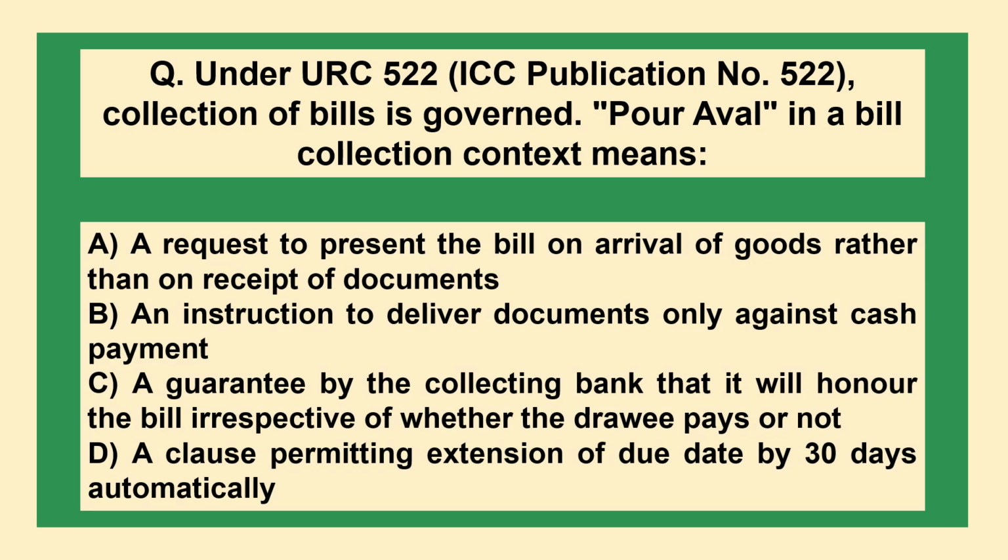The next question is, under URC 522, ICC publication number 522, collection of bills is governed. Aval in a bill collection context means: A. A request to represent the bill on arrival of goods rather than on receipt of documents. B. An instruction to deliver documents only against cash payment. C. A guarantee by the collecting bank that it will honor the bill irrespective of whether the drawee pays or not. D. A clause permitting extension of due date by 30 days automatically.